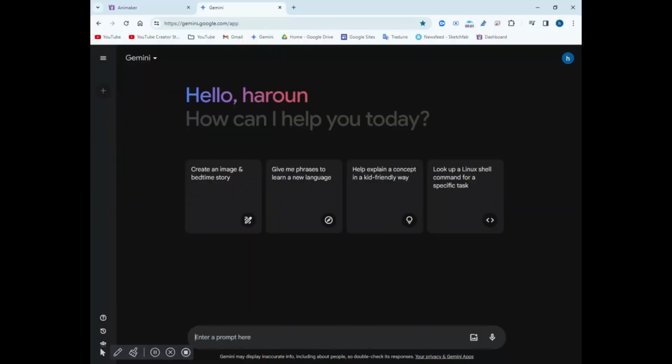So let's start. First, go to the link that I have in the description, which is gemini.google.com/app. Here, as with all AI, you have the chat box where you can send messages like hello, and you can ask questions.